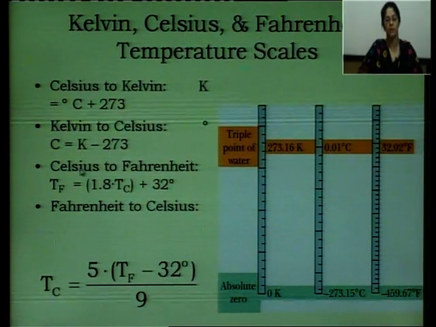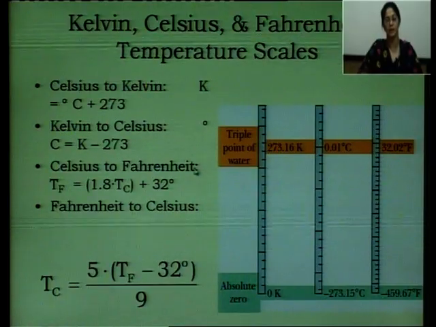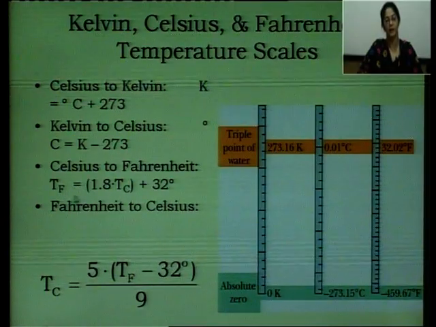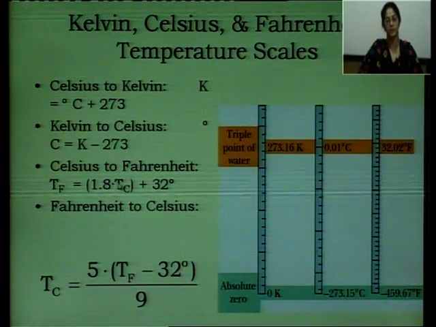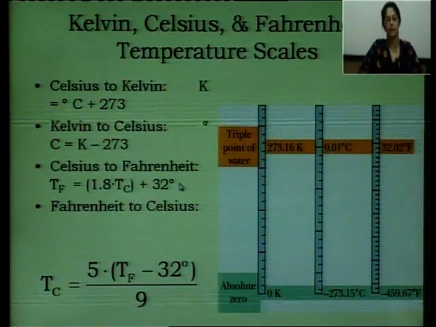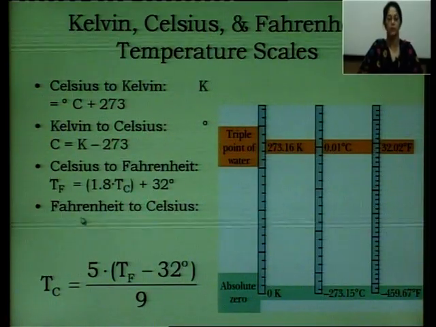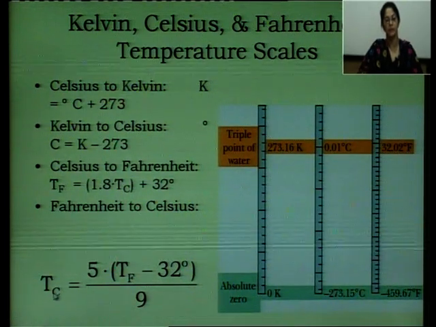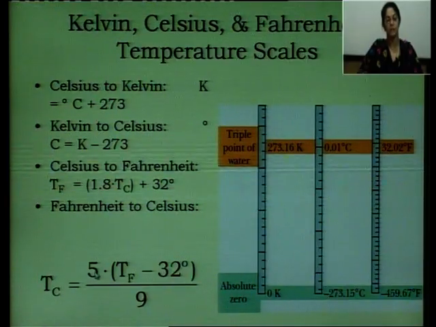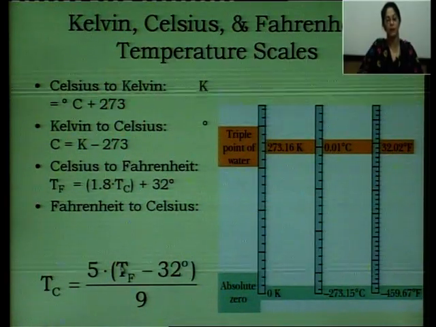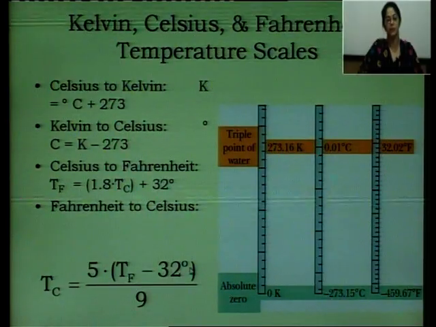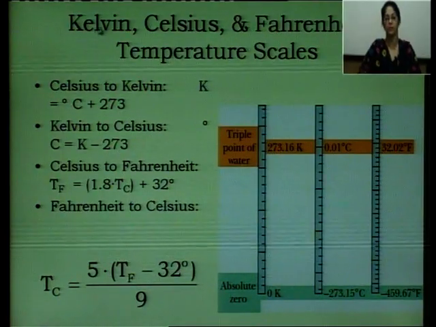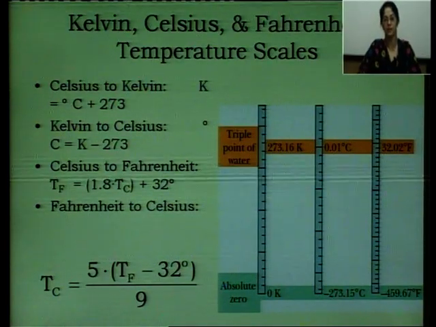The next one is when you have to change the value from centigrade to Fahrenheit. We can use this formula: temperature in Fahrenheit is given as 1.8 times temperature in centigrade plus 32. And when you have to change the value from Fahrenheit to Celsius, temperature in centigrade or Celsius is equal to 5 upon 9 times, in bracket, temperature in Fahrenheit minus 32. So this was all about the temperature scales. We have quickly gone through the Kelvin, Celsius and Fahrenheit scales.